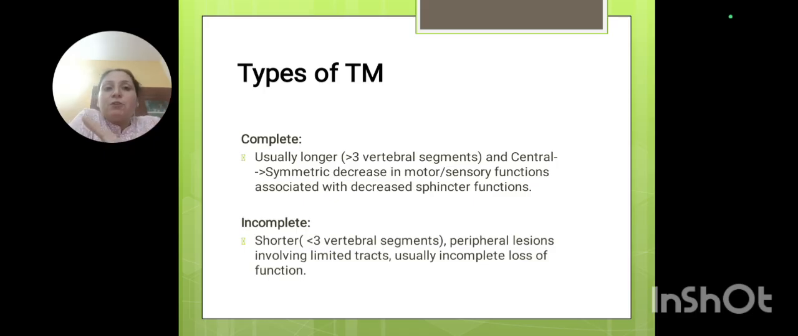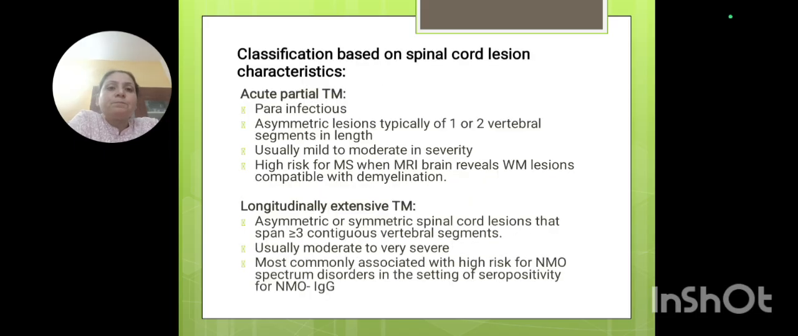Fine. So types of transverse myelitis: it is complete when 3 vertebral segments are involved, central cord lesions are there, with symmetrical decrease in motor and sensory function along with decrease in sphincter function. Whereas incomplete is when less than 3 vertebral segments are involved, peripheral lesions are involved, limited to tracts, and incomplete loss of function takes place.